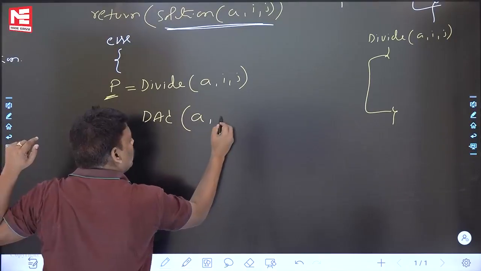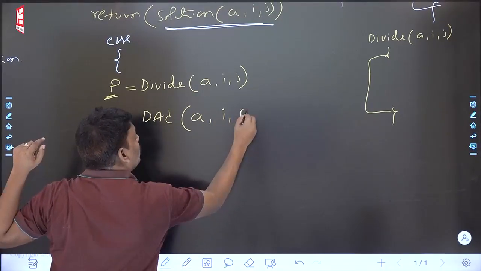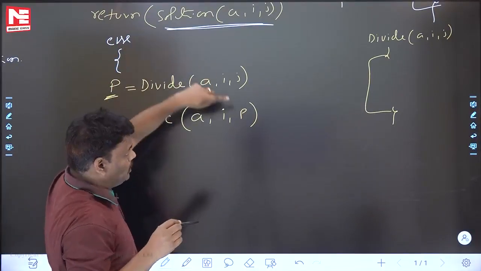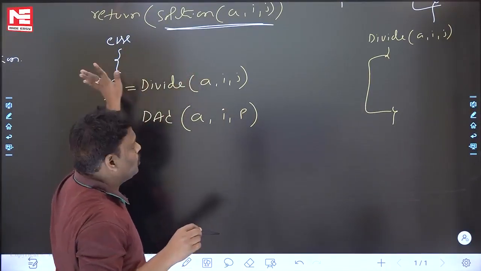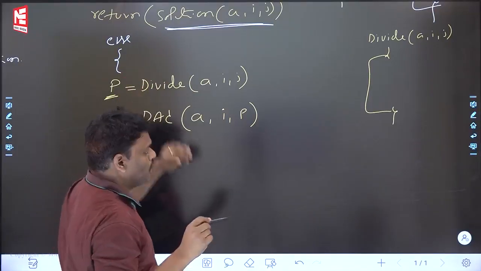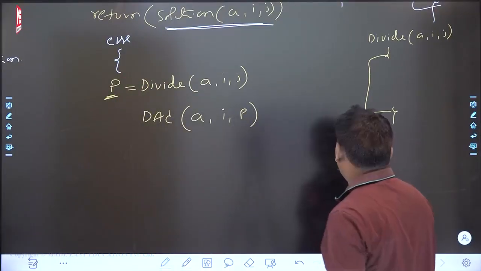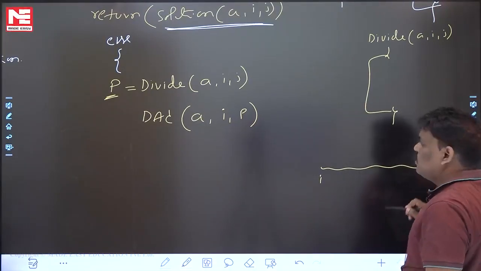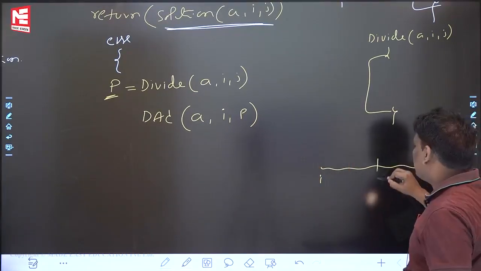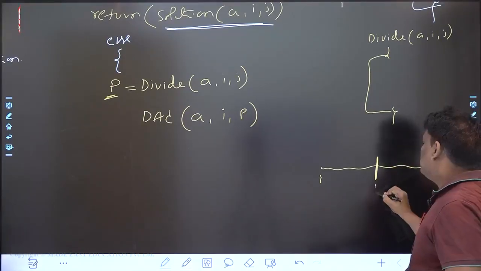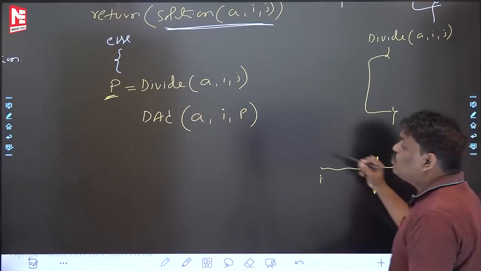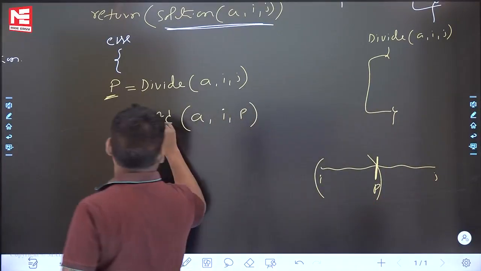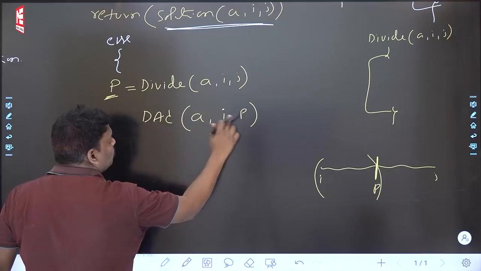What is our goal? I want to sort array A which contains I to J elements. If you want to sort I to J elements, then see, what the divide is doing: it divided somewhere here, and this position is P, assume. Now, using divide and conquer, you sort the I to P elements first.